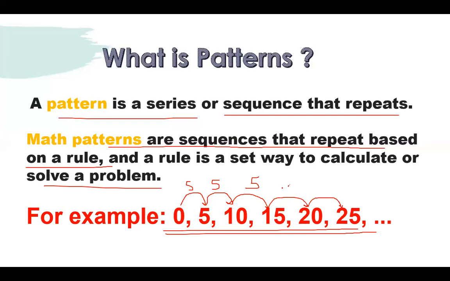20 minus 15 gives me 5. So every time I'm getting a difference of 5, it means that some rule has been applied here. Every time getting the difference of 5 gives me a new number, giving me a series. It means that there is some kind of pattern in the numbers, right? Or when we talk about any table, tables are arranged in that way. They have applied some rules to give us a beautiful pattern in tables also, so that we can calculate the maths pattern.